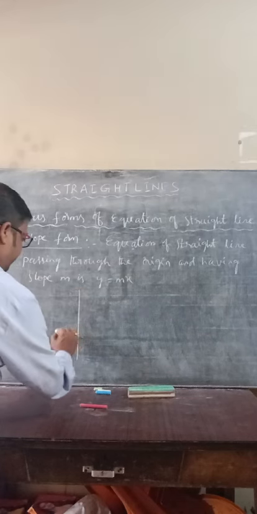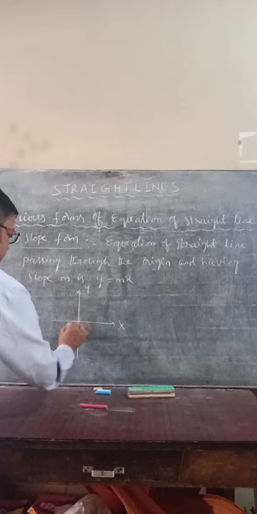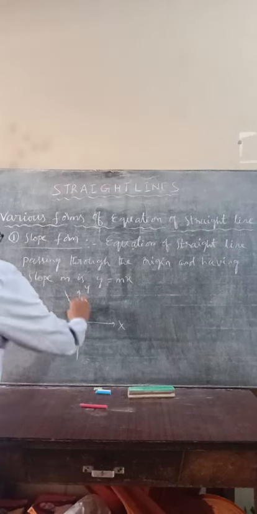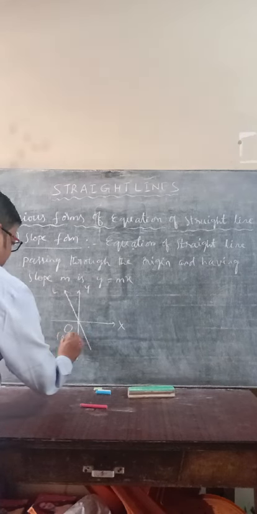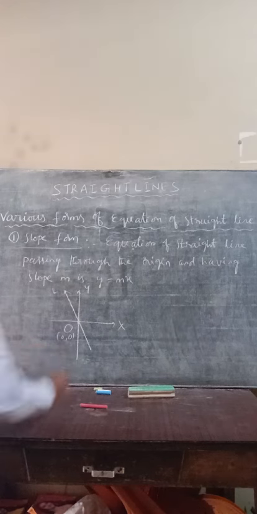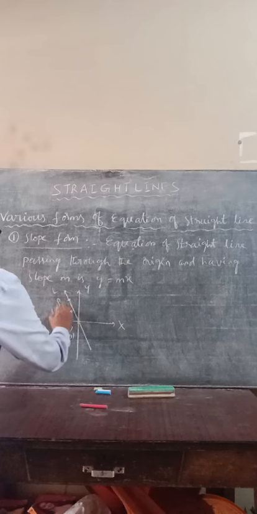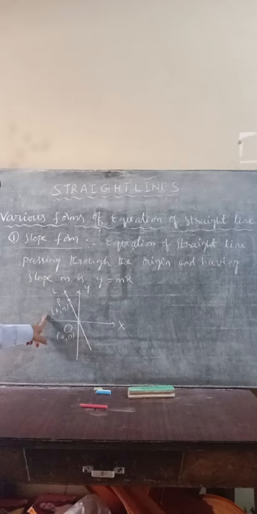Suppose we have the x-axis, y-axis, and origin. If any line passes through the origin, then the coordinates of the origin are 0, 0. Any point P on the line is in the form x comma y.